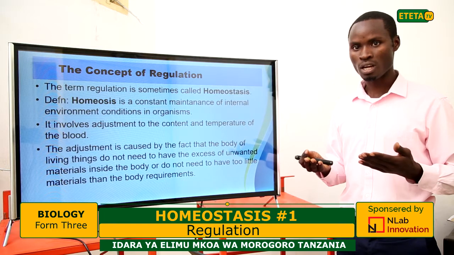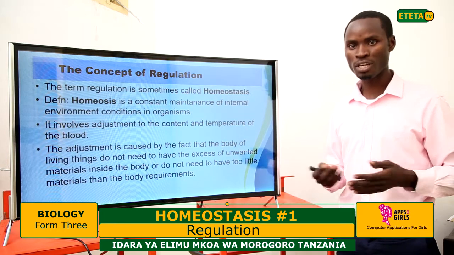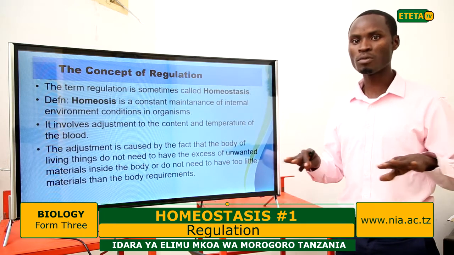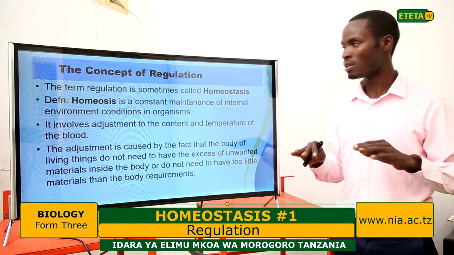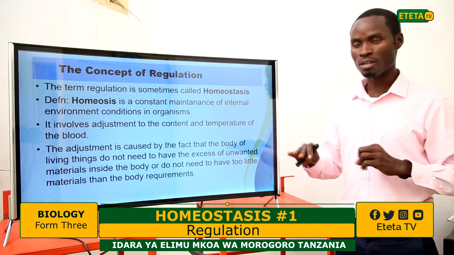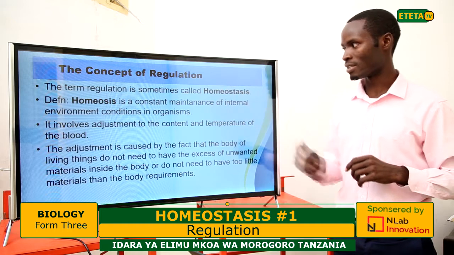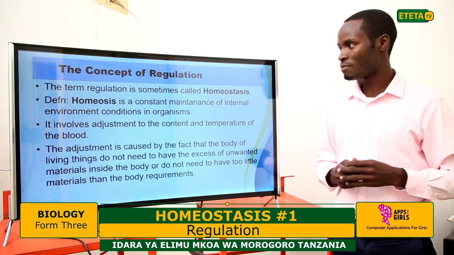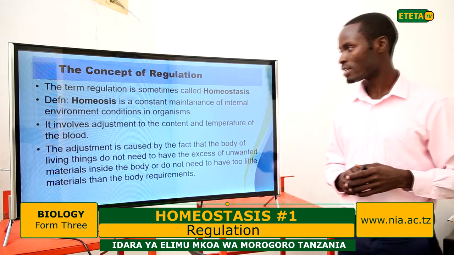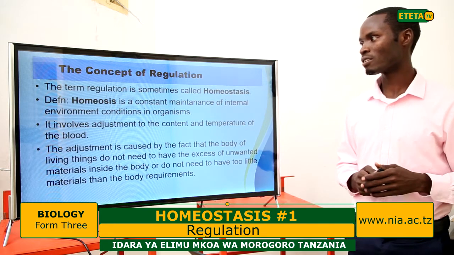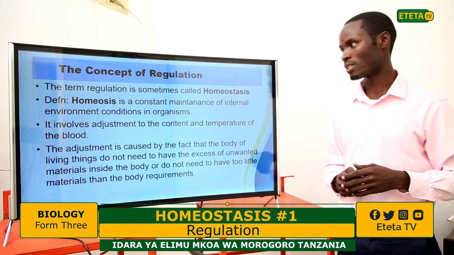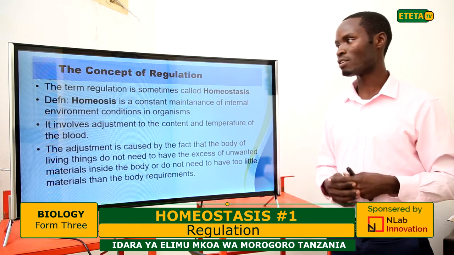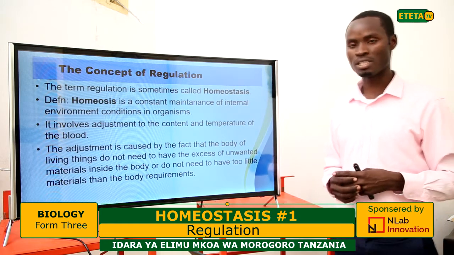various conditions like temperature, like pH, like sugars. These have to be maintained at the same level. That is why it is same standing, same level in the body. Homeostasis, by the definition, is a constant maintenance of internal environmental conditions in organisms.